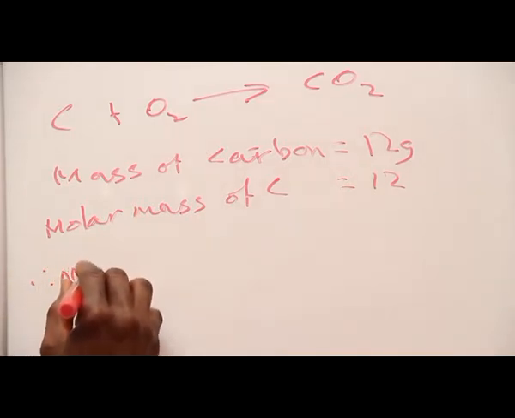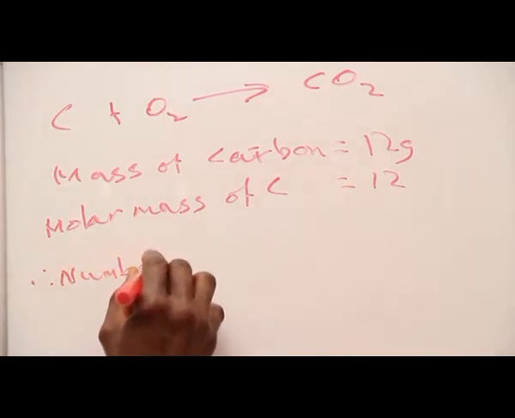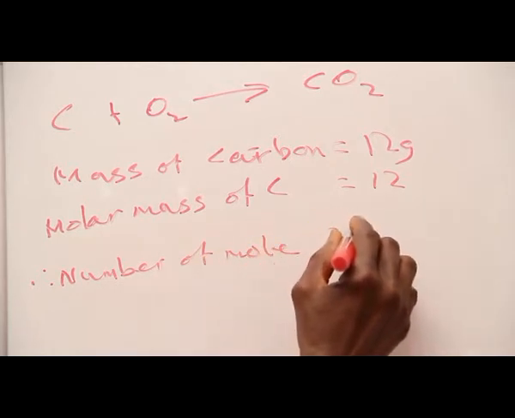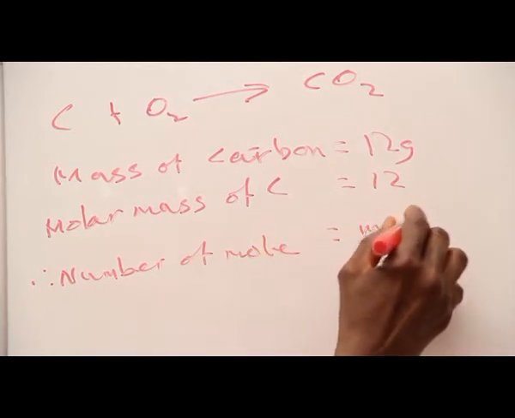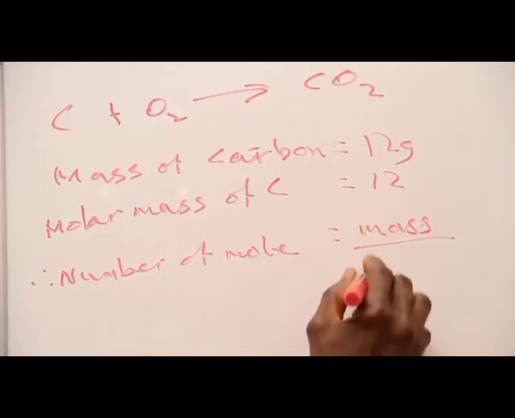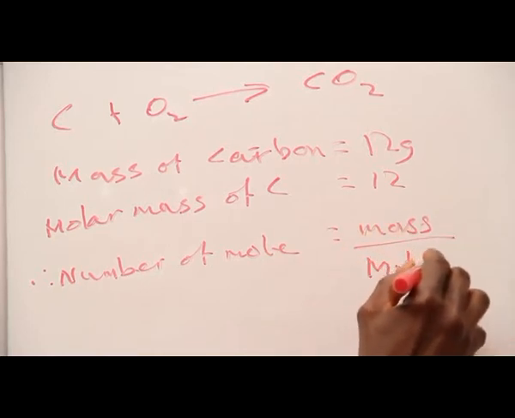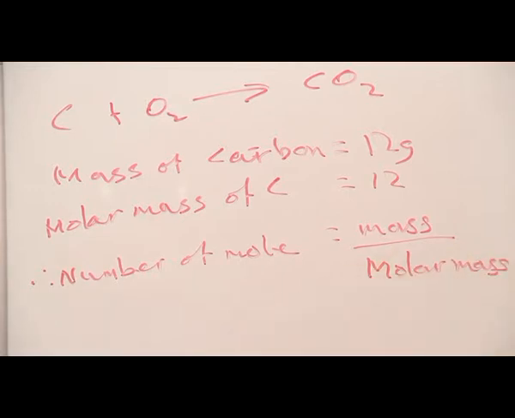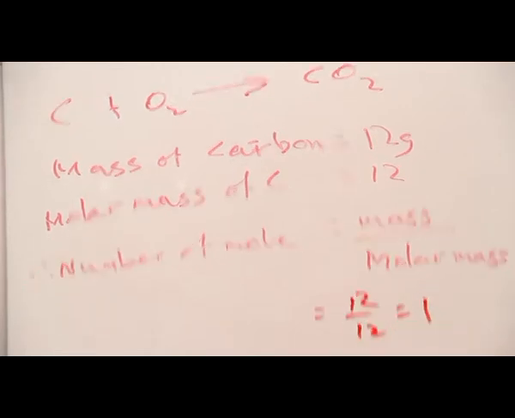Therefore, number of moles is mass in grams divided by molar mass, 12 over 12, which is 1.